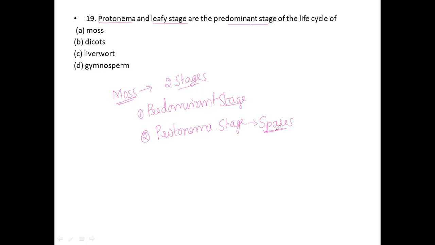The leafy stage is nothing but the secondary protonema, which produces lateral buds. So the protonema stage will directly form from the spores, and the leafy stage develops from the secondary protonema lateral buds.